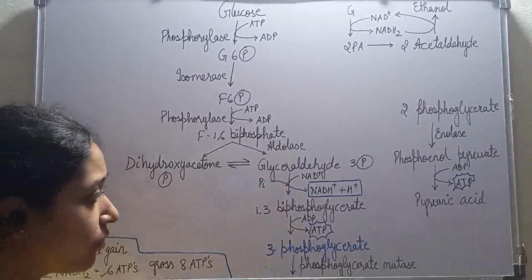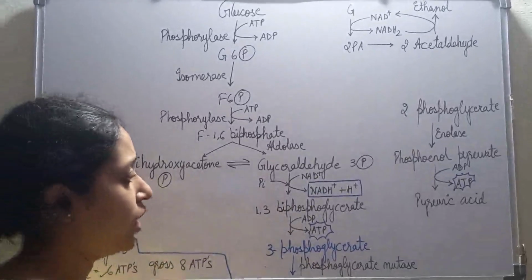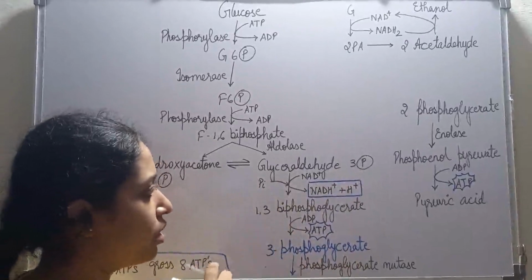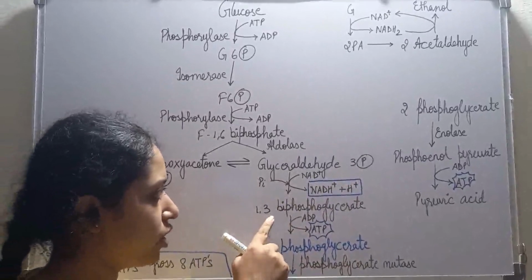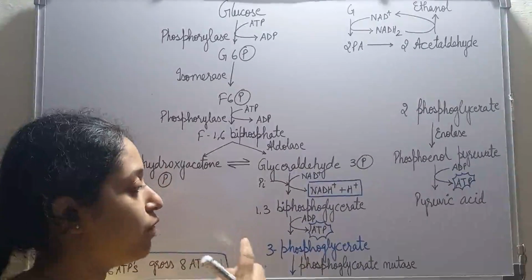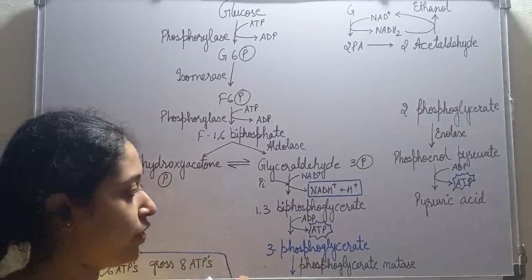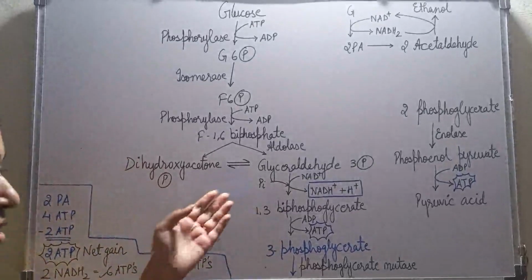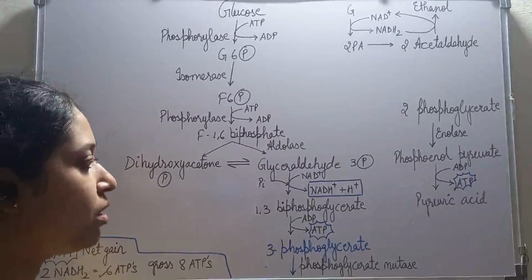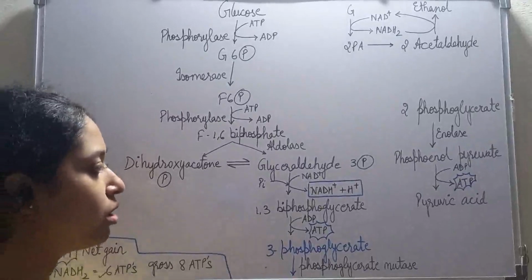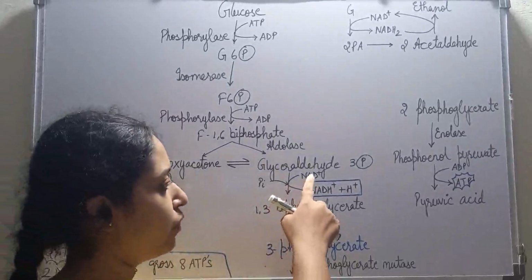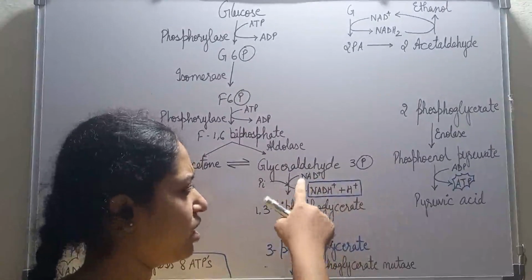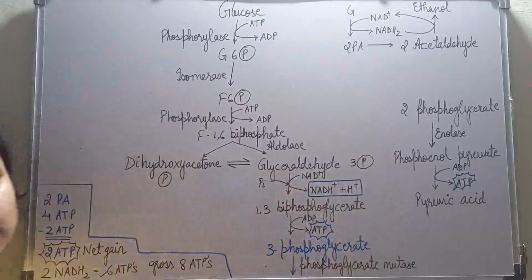1,3-bisphosphoglycerate. Now, where there was 1 phosphate, where is this second phosphate coming from? 1 phosphate was attached at the third position, and one more phosphate is coming from inorganic phosphate. That is, at this step a phosphate group is being added along with the conversion of NAD plus to NADH plus H plus, ultimately NAD plus to NADH2.